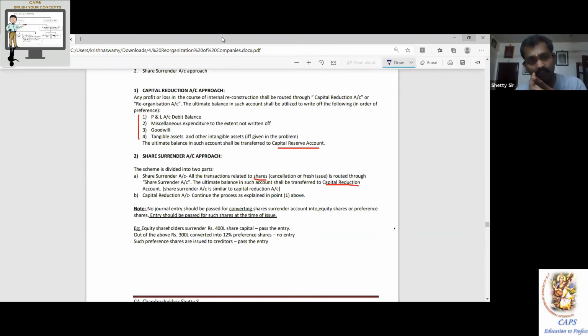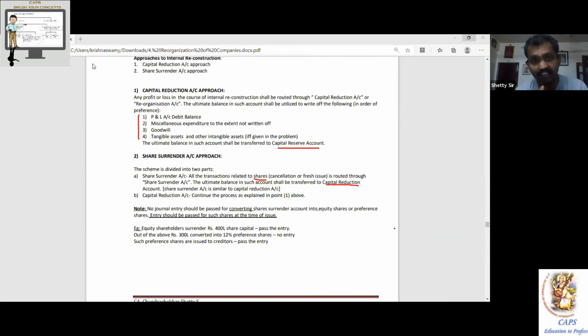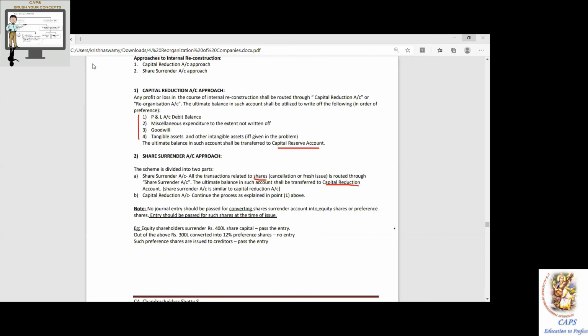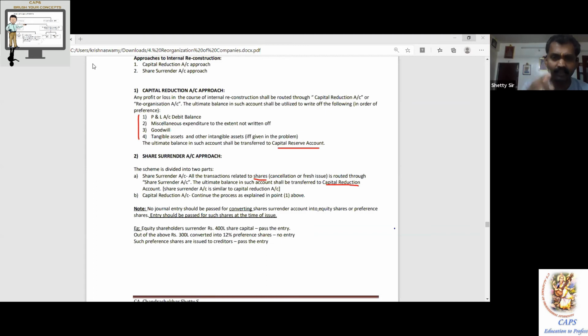Fixed assets written off should compulsorily be shown for the next 5 years. Compulsory, no option. There are two approaches for internal reconstruction: capital reduction account approach and share surrender approach. Under the capital reduction approach, any profit, maybe shareholders are foregoing something, or a fixed asset upward revaluation, any profit is initially transferred to an account called capital reduction account, also called reorganization account. Profit has to be utilized for writing off the following items compulsorily in the following order. Which are the four items? Sandhya? P&L debit balance.